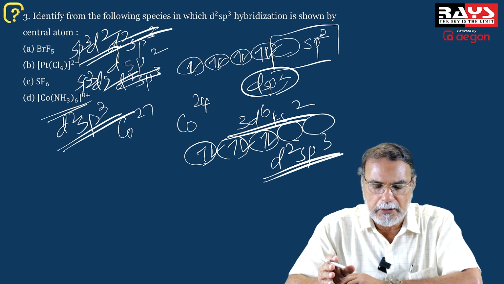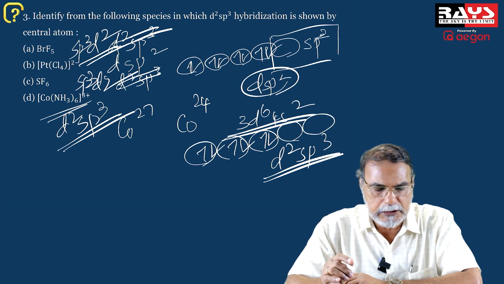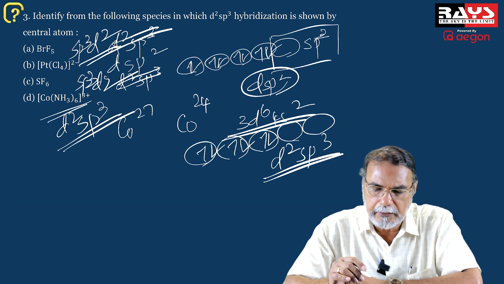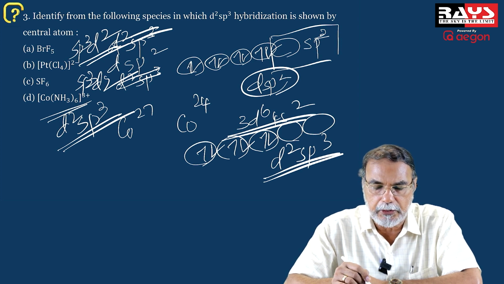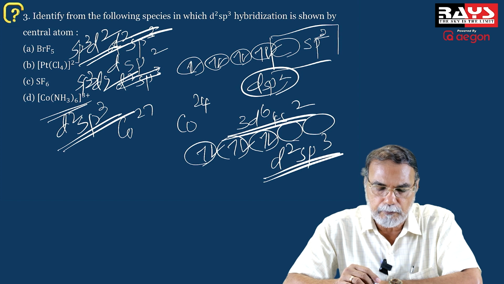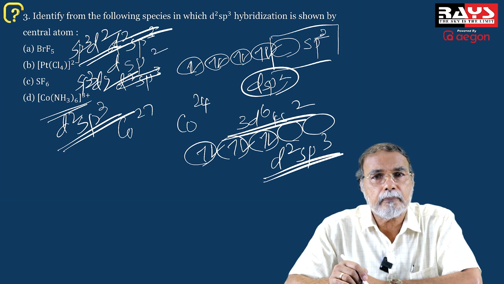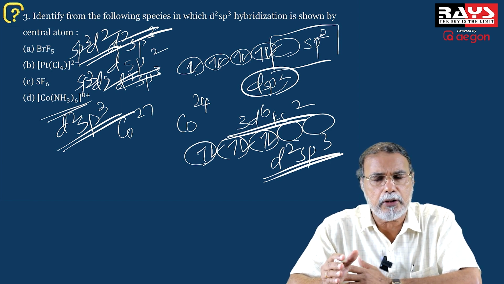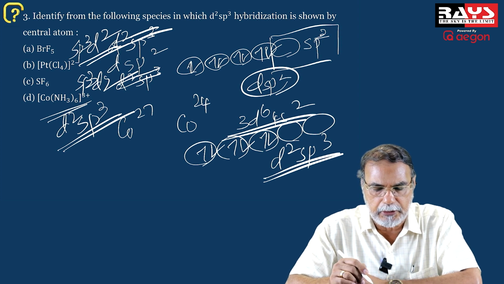So it is sp3d2 for BrF5, dsp2 with the inner d orbital for PtCl4 2 minus, and for SF6 it is again sp3d2, with the outer d orbital.